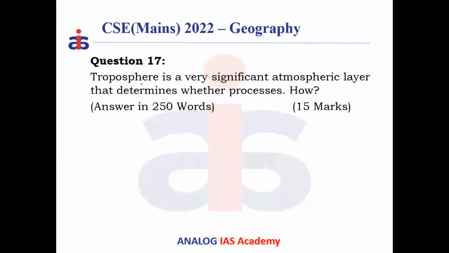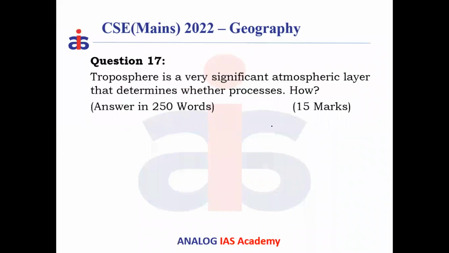Now, another question is, troposphere is a very significant atmospheric layer that determines the weather processes. So how are the weather processes determined by the troposphere? So first in the introduction part, you define troposphere, the lowest layer of atmosphere whose height is between 8 to 18 kilometers, but it varies with the season. In summer it becomes thicker and in winter it becomes thinner. That's why at the poles its height is only 8, and at the equator it is 18 kilometers.